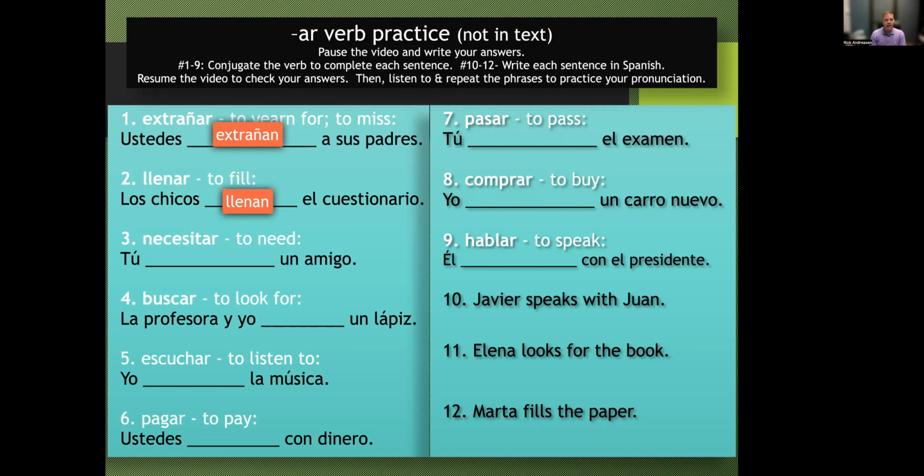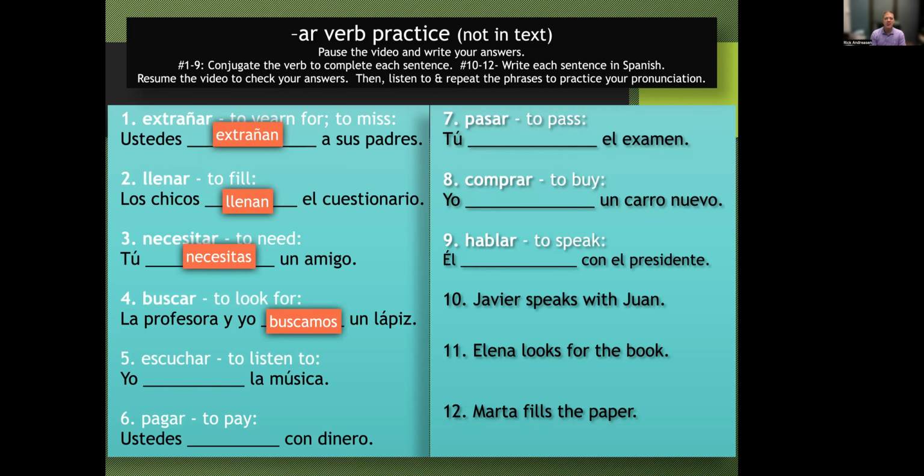Take out the AR, add on the correct ending. Tú necesitas un amigo, perdón. Clase repitan, tú necesitas un amigo. Muy bien. Número 4, buscar, to look for. We have la profesora y yo, so that's the equivalent of we. Buscamos un lápiz. Clase repitan, la profesora y yo buscamos un lápiz.